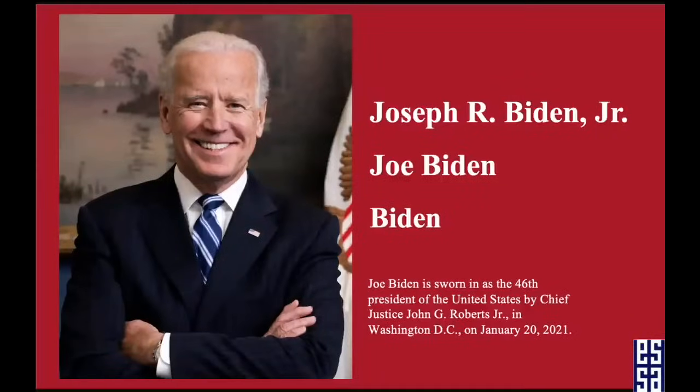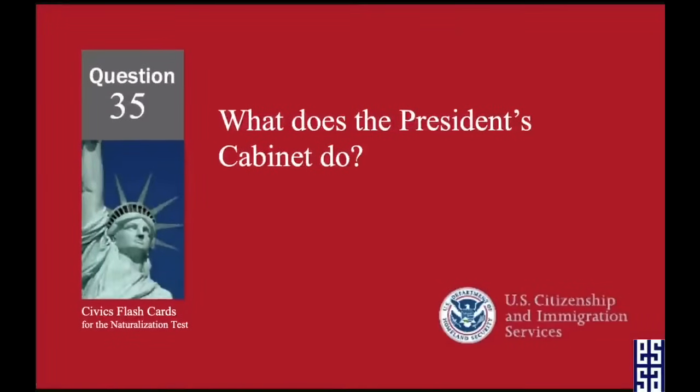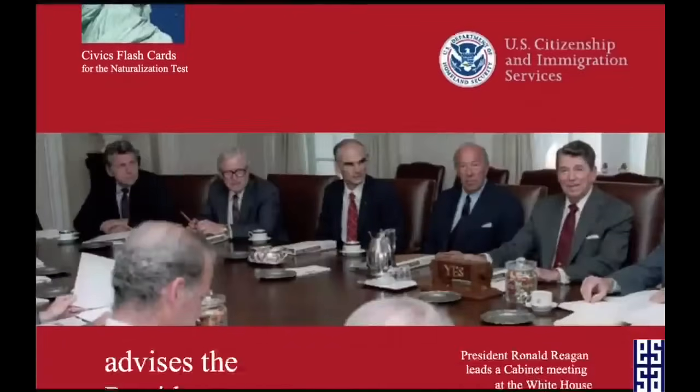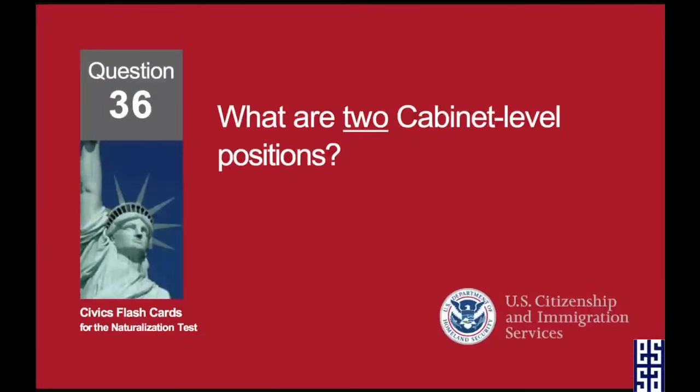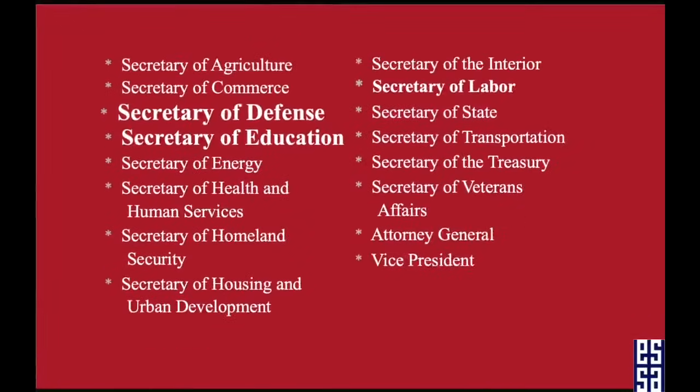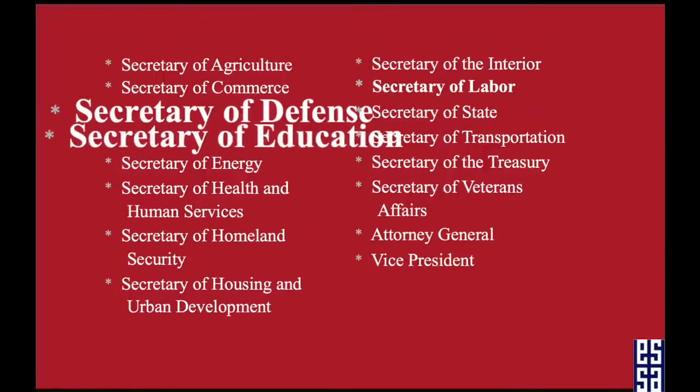Joe Biden, or just Biden. What does the President's cabinet do? It advises the President. What are 2 cabinet-level positions? Secretary of Defense, Secretary of Education.